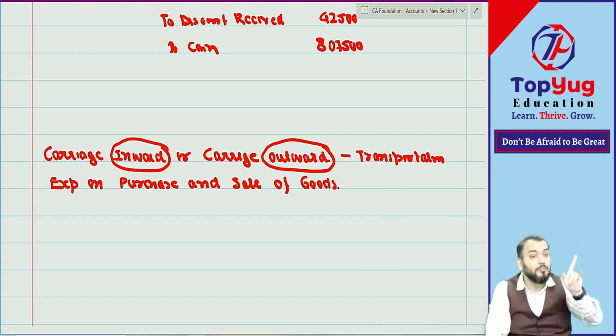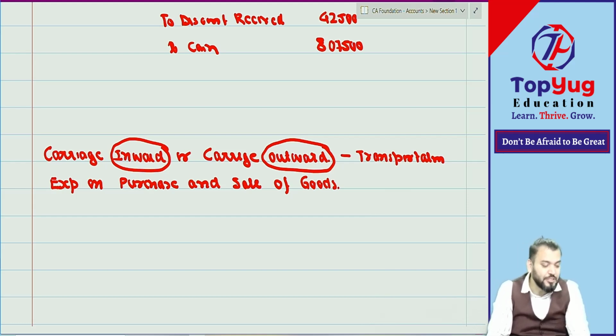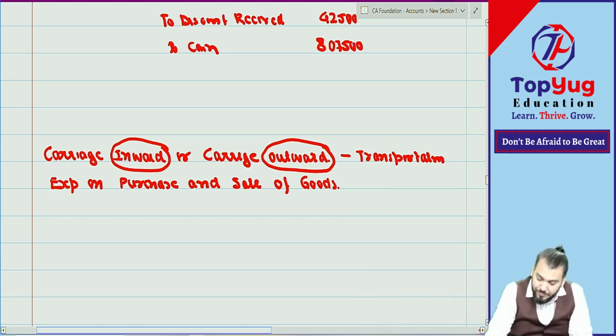Sometimes we are confused: carriage outward means income? No, no. Carriage outward is not income. Carriage outward is also paid, means expense. So both are nominal accounts. Both are expense accounts. Understood this point?